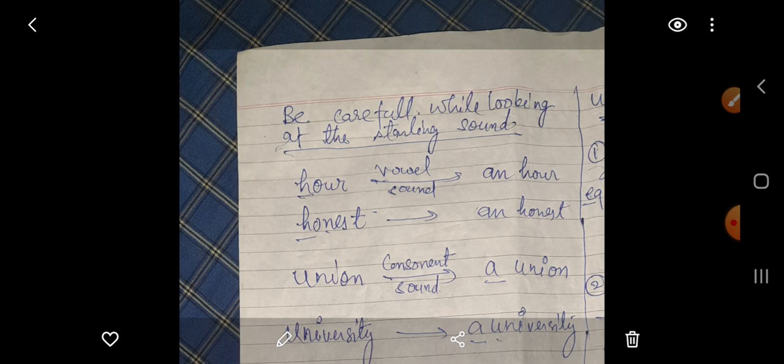In the same way, honest. Honest starts with the letter H, a consonant, but look at the sound. The H is silent, and it starts with a vowel sound. So an honest man, an honest person.